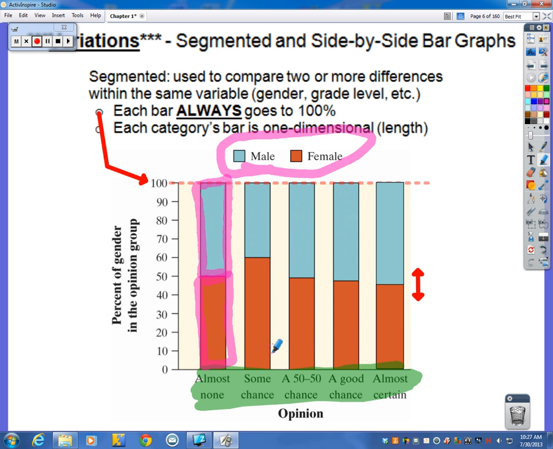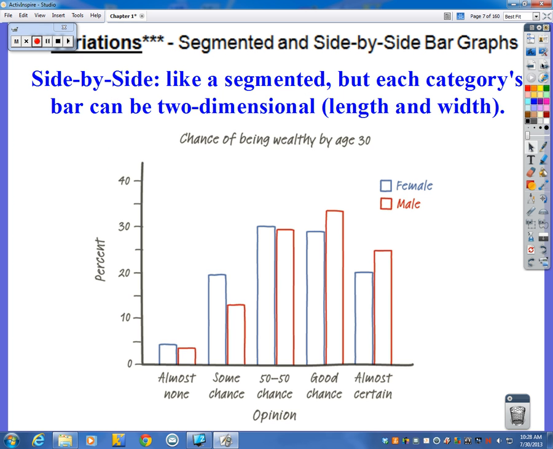And then you can break it down into each response. How many females said this? How many males said that, out of all people who said each one of these individual things? So you'll notice that each bar always goes to 100%. 100% of all people that said this, we can break it down into male and female. But those two percentages must always add up to be 100% for each bar.